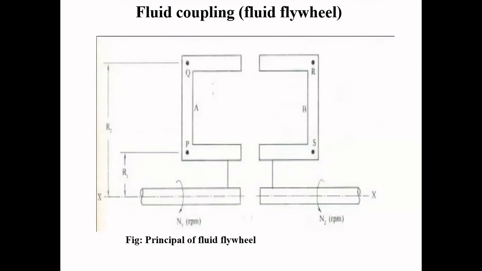One point you should remember: the fluid coupling transmits the rotary motion from the crankshaft to the transmission shaft. It transmits the torque produced by the engine shaft or crankshaft to the gear shaft. So we have a smooth operation, the wear is reduced, and maintenance is not required. This is how the fluid coupling or the fluid flywheel works.